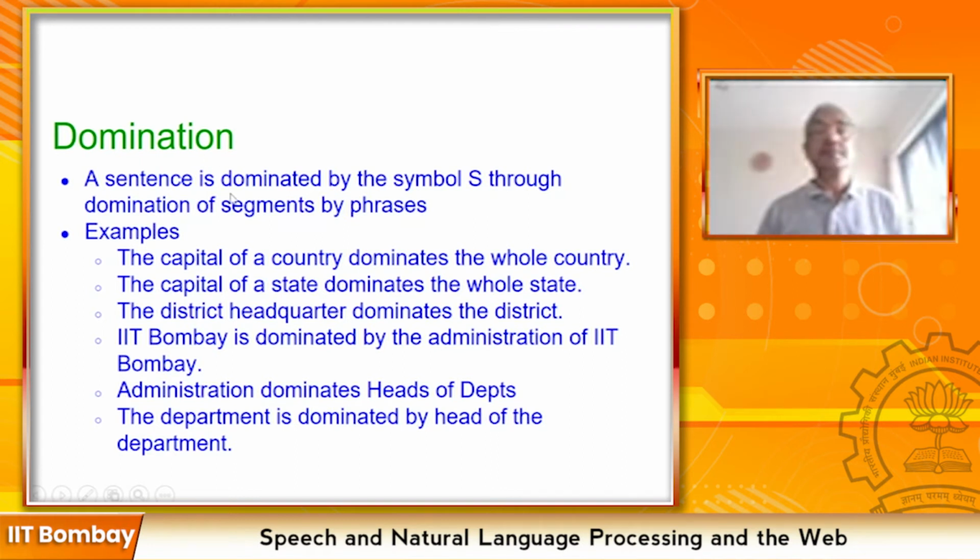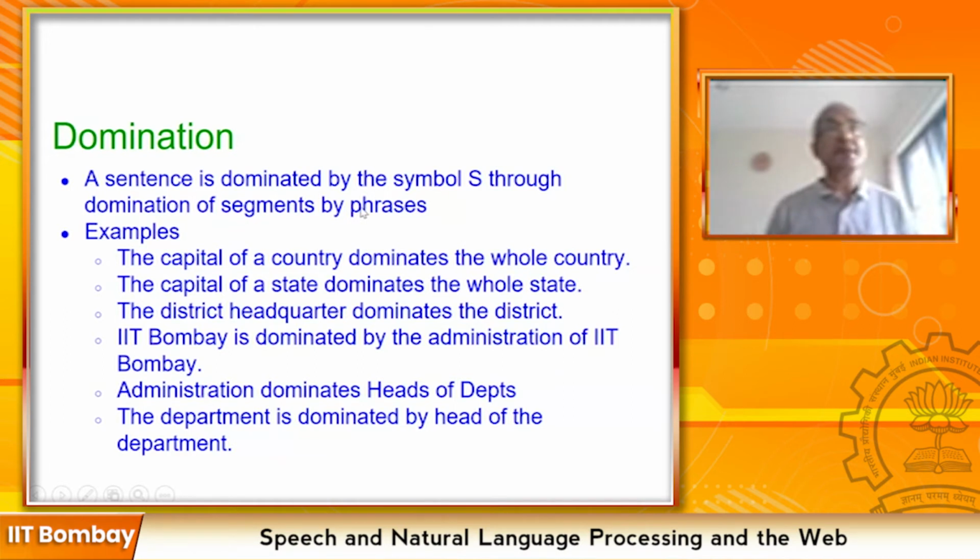Yield is a computer science term. Domination is a linguistic term, and both yield and domination are used in natural language processing, which of course always combines linguistics with computation. So the sentence is dominated by symbol S through the domination of segments by phrases.